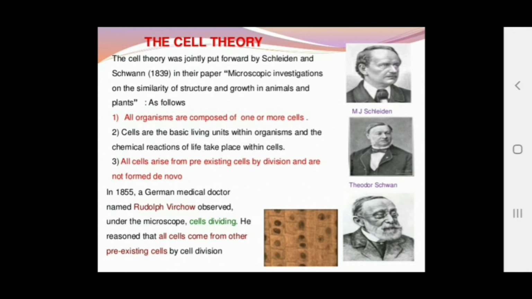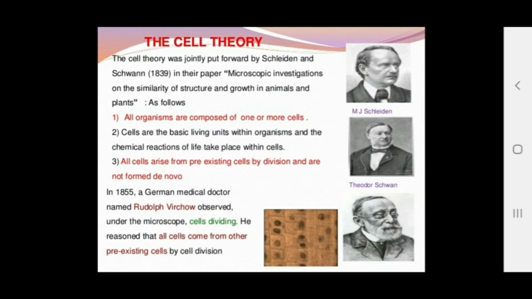Cells are the basic living units within organisms, and the chemical reactions of life take place in the cell. All cells arise from pre-existing cells by division and are not formed de novo, that is, they are not formed by themselves.